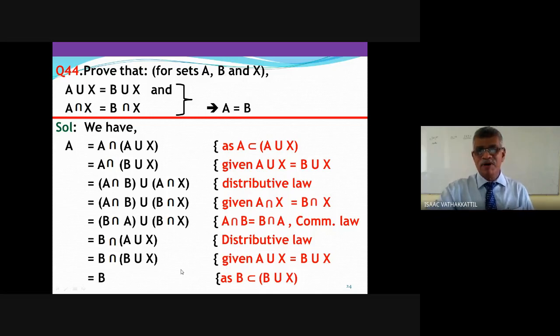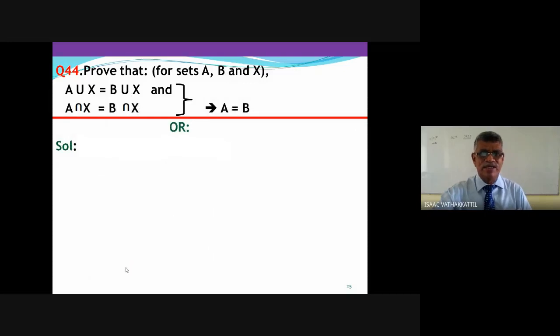Very interesting proof, but this I am going to prove in a different way, where I am going to squeeze from your brain. Let us see how we can prove it. Just 3 steps, but your mind is required here. Or I want to directly write A is equal to B by only 2 steps.